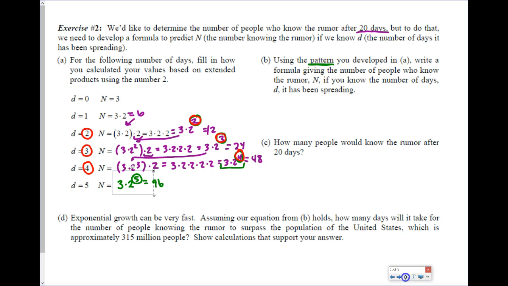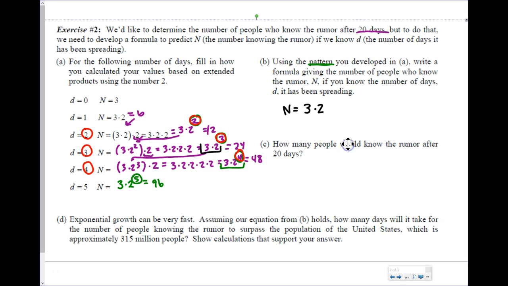So in other words, this D is what's changing. So my formula becomes n equals, I'll keep this 3 times 2, but now my variable is going to become the exponent on top of the 2. Okay, 3 times 2 to the D, where if I plug in the number of days and calculate, I will get how many people will know the rumor.